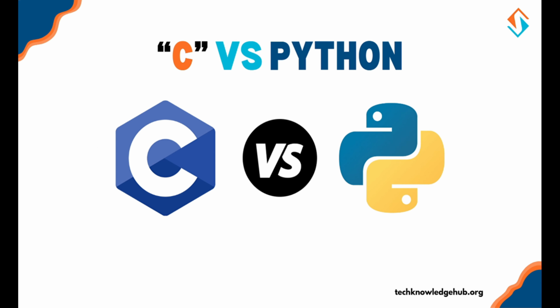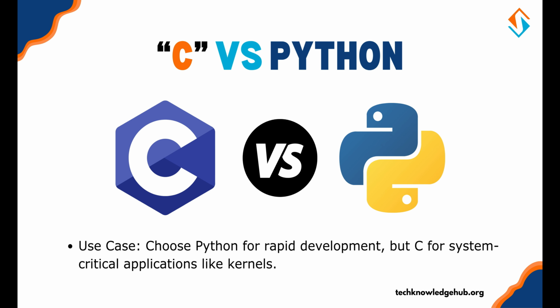C versus Python. Python is high-level and easy to learn, but it sacrifices performance. C, on the other hand, gives you unmatched speed and control over system resources. Use case: choose Python for rapid development, but C for system-critical applications like kernels.